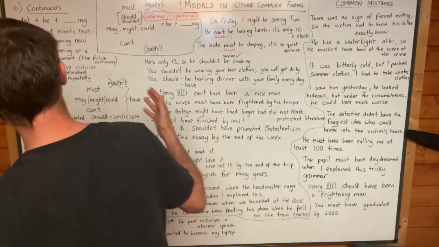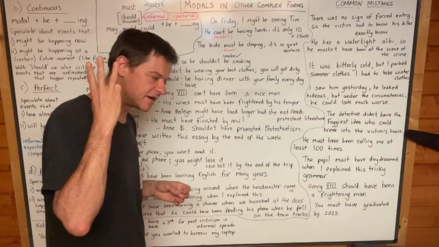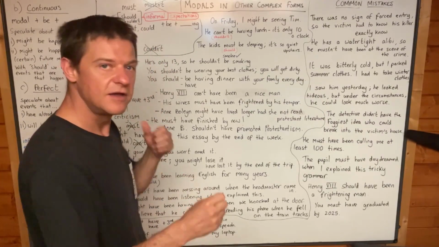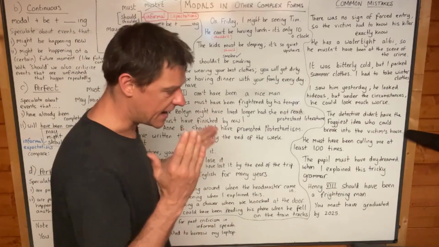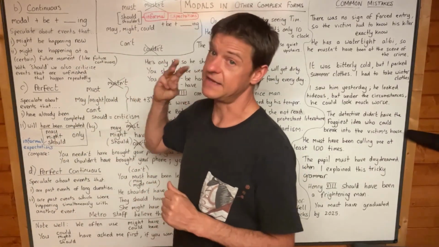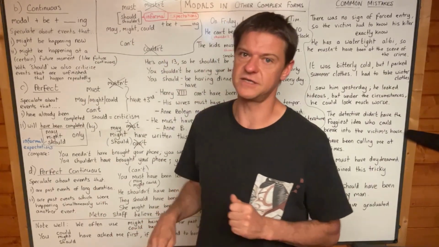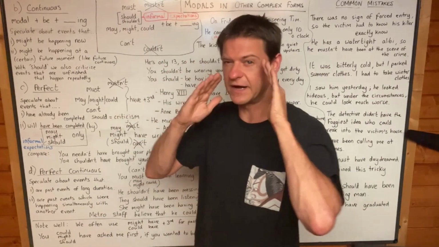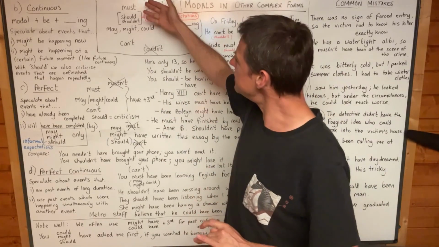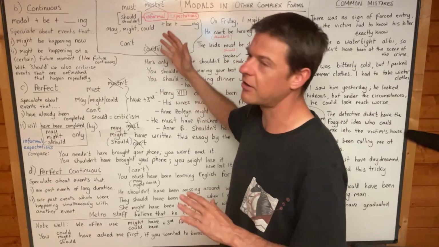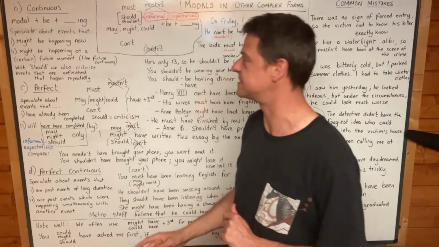Okay, so another class on modal verbs, but now we're looking at the other three aspects. We did modal verbs in the simple aspect in the previous class, and in this class we're doing the other three aspects: continuous, perfect, and perfect continuous. I think this is the best way to arrange it in your head. So this box actually applies most of the time for continuous, for perfect, and for perfect continuous.